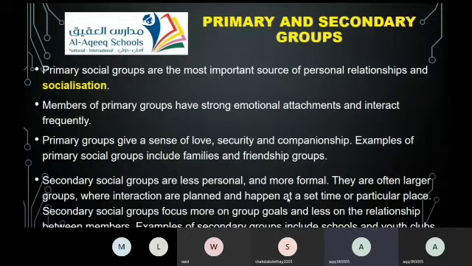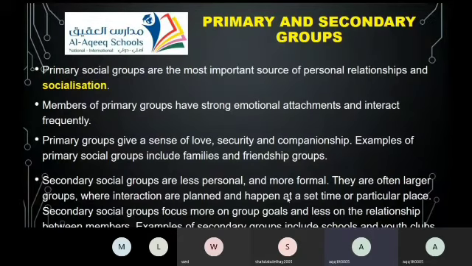Secondary social groups are less personal. The primary one is the personal one, while secondary social groups are less personal and more formal. They are often larger groups where the interaction is planned, in a particular place at a certain time.